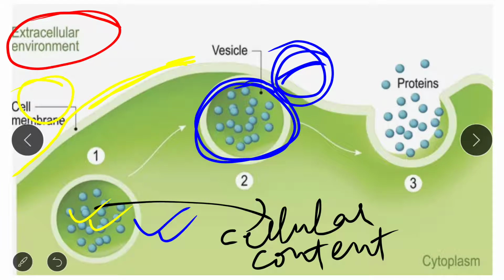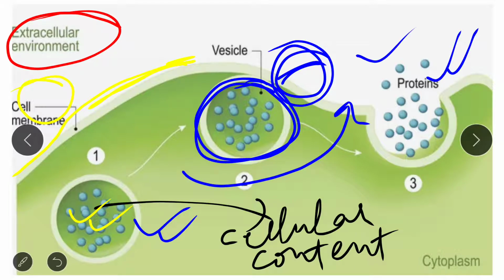And then this vesicle basically releases its content at the cell membrane or plasma membrane. So this is the process of exocytosis, that is, from within the cell, the vesicle moves to the cell membrane, where it fuses and releases its content to the cell or plasma membrane. Okay, cell or plasma membrane.